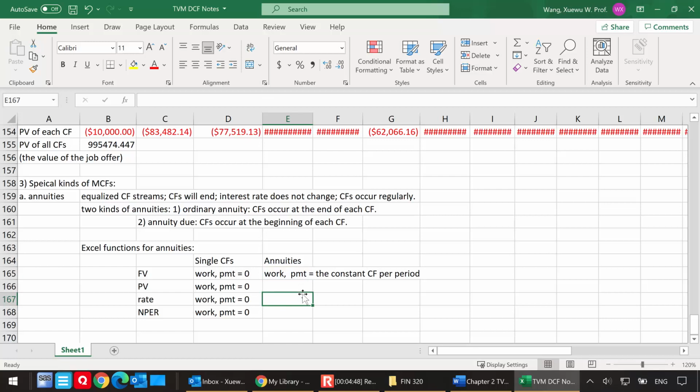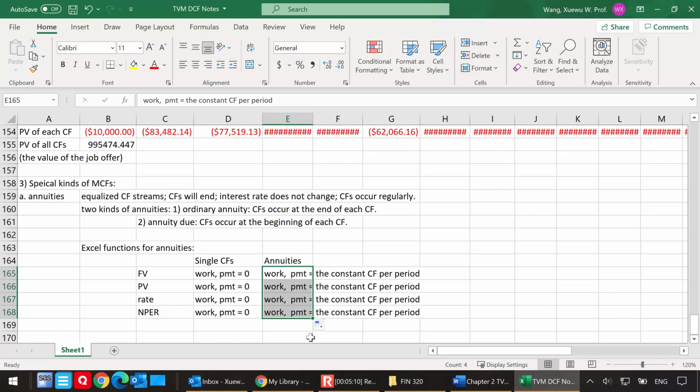Now we're moving away from single cash flows and into annuities. In annuities, there is a constant cash flow every period. When you use the future value function to calculate the future value of an annuity, that payment is the constant cash flow in the annuity. I can actually copy this down here as well, so these are the same.